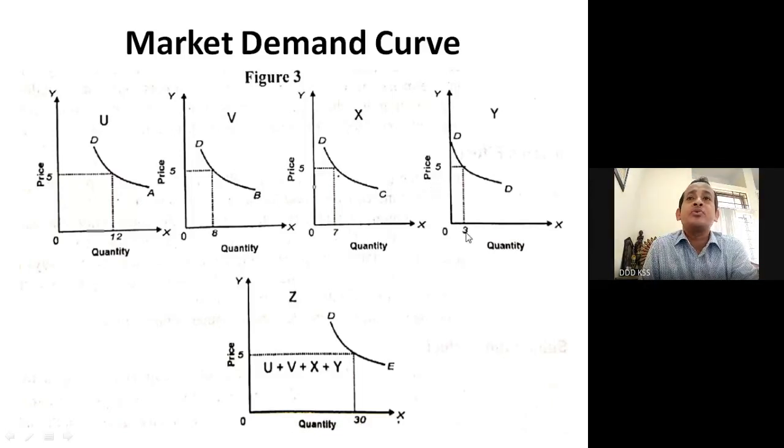At ₹5, quantity demanded was 3. It is for consumer Y, and the demand curve is DD.